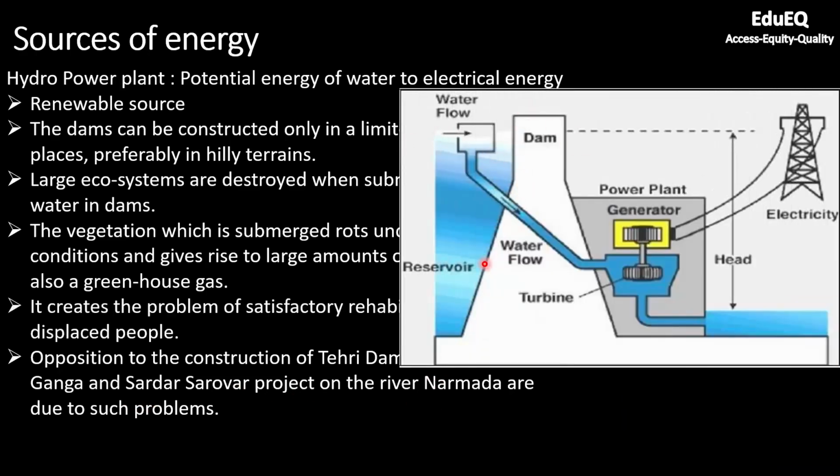You can imagine this is a dam, and it has stored a lot of water. It has blocked the flow of the river, and once you have sufficient height, you release the water through this slit, and once the water flows from this height, you can see here the potential energy of water, which is mgh, will be converted to kinetic energy, and using that kinetic energy, these turbine blades will be rotated, and once these blades rotate, they are connected to the generator, and just like what was happening in the thermal power plant, this generator will be used to generate electricity, and then it can be transmitted.